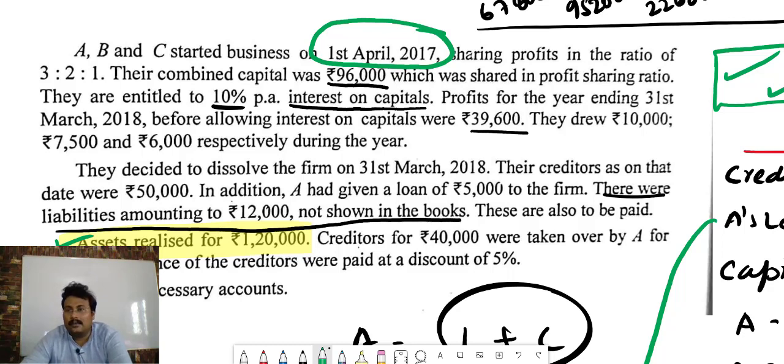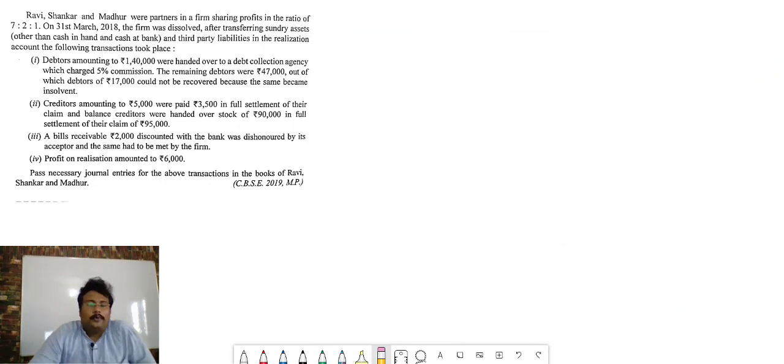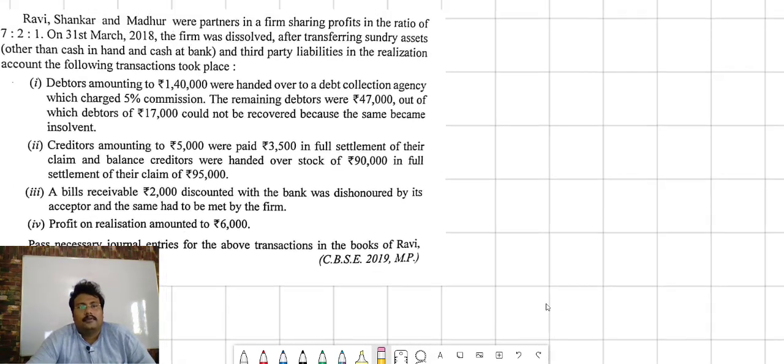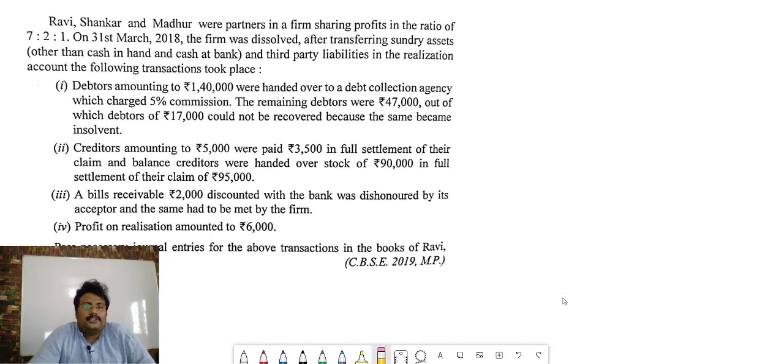Chalo ji, let's learn. So in the previous question, balance sheet was not given. We learned how to prepare the balance sheet, and after that everything is quite similar. That's why I had given the homework. Now this question, please read the question very carefully. First, it is a CBSE 2019 question of MP. Ravi, Shankar and Madhur were partners in a firm sharing profit in the ratio 7 to 1. What ratio, bacha? 7 to 1. Okay.